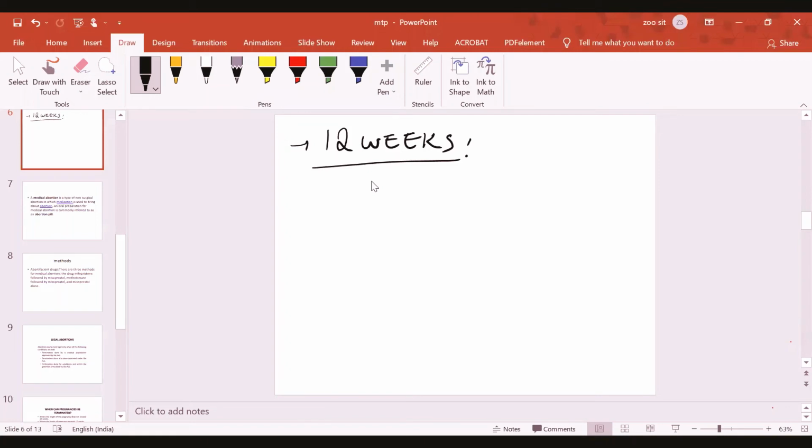This is done by providing some special medicines. The medicine regimen used here is mifepristone, followed by misoprostol.